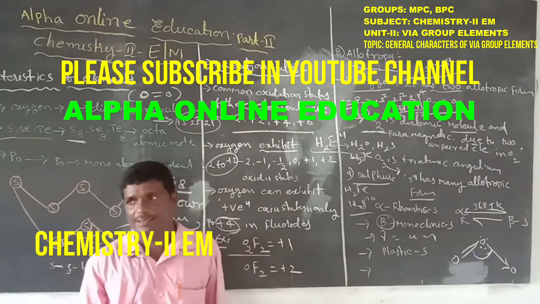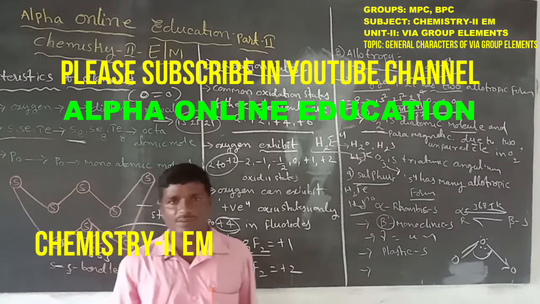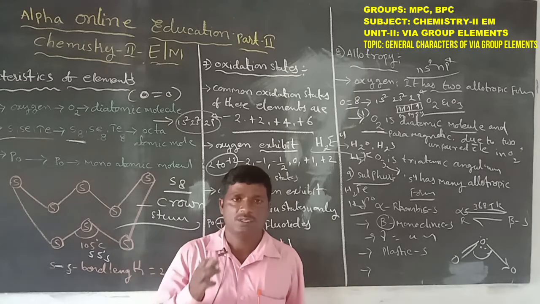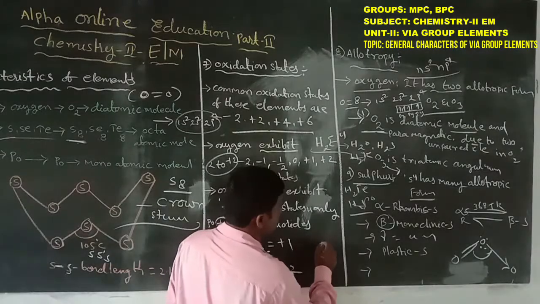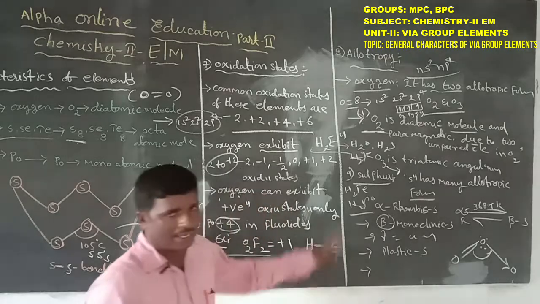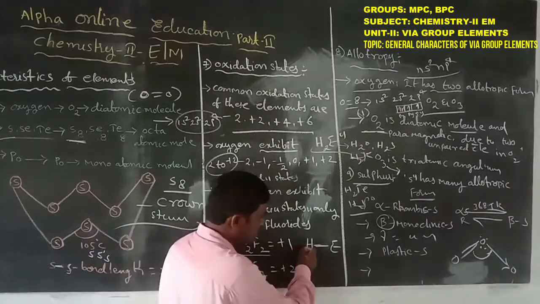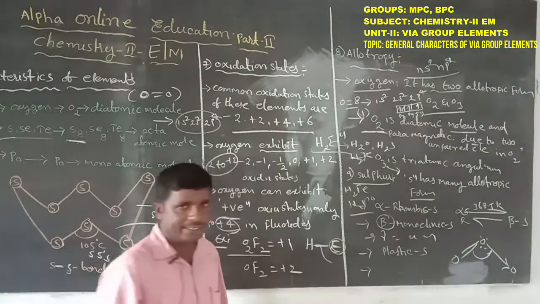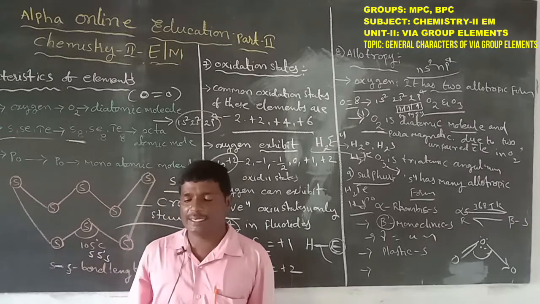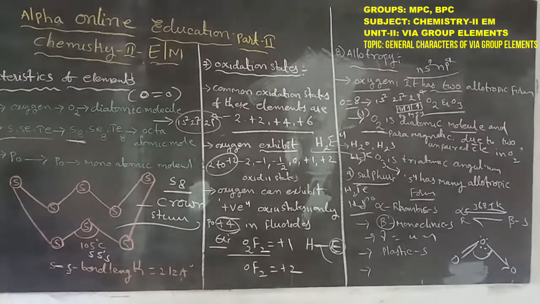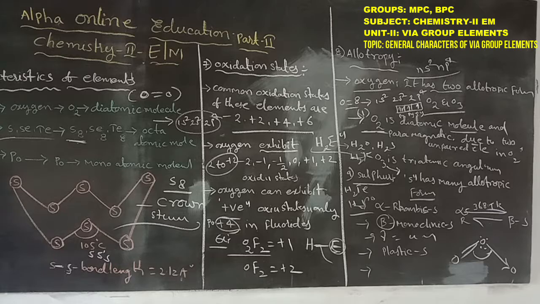In the hydride nature, stability decreases from top to bottom because the atomic radius increases and the bond length also increases. The bond between hydrogen and E, that is the bond length, increases from top to bottom. Hydrogen to E, the 6A group element, bond length increases and stability decreases for the hydrides. That covers the general properties and chemical properties of the 6A group elements.